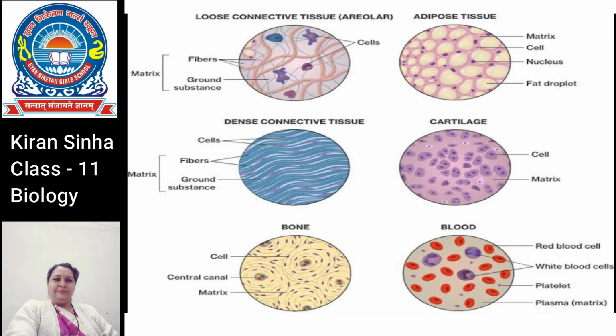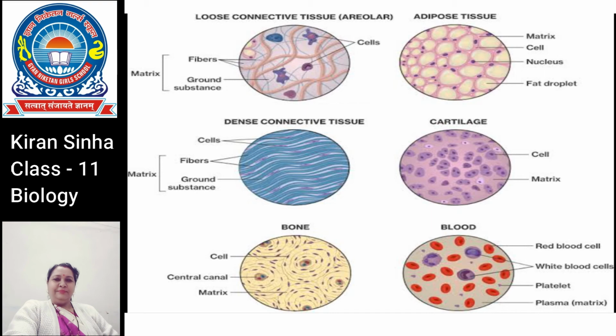If the fibers are irregular in orientation, the tissue is called dense irregular connective tissue and it is found in the skin. If the fibers show a regular orientation pattern, it is called dense regular connective tissue, such as tendons and the ligaments. Tendons are the dense regular connective tissues that bind the muscles with the bones.